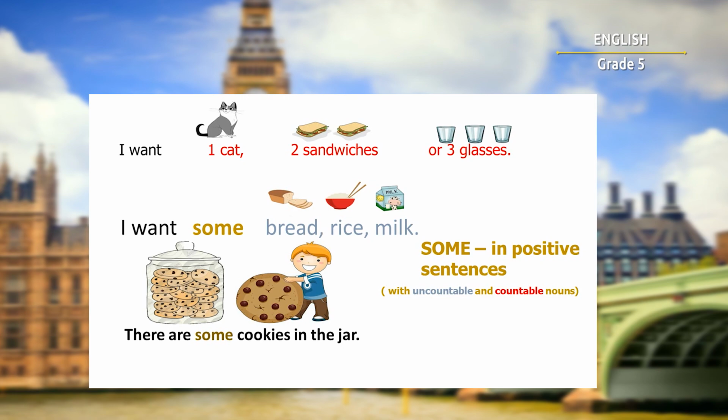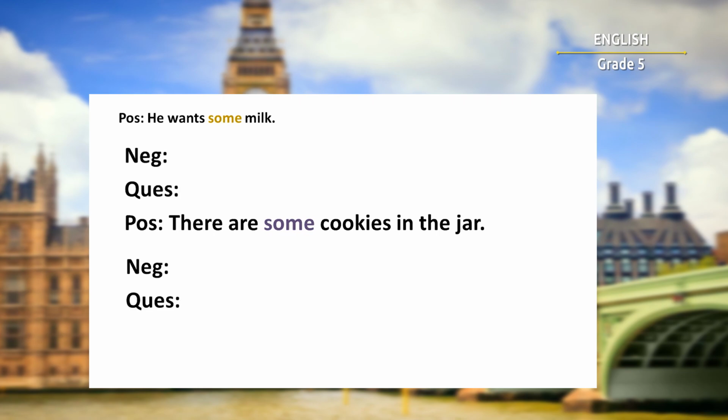Okay, now I need you to read these two sentences. He wants some milk. There are some cookies in the jar. Try to transform them into their negative and question forms. Think a little.